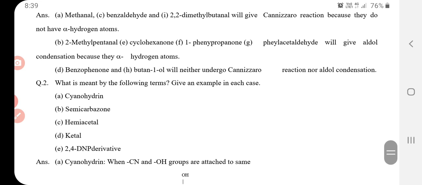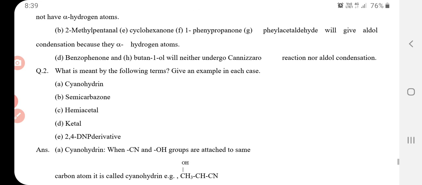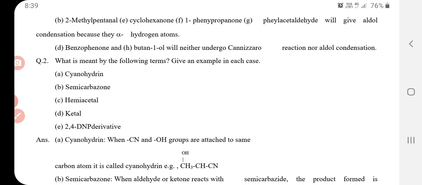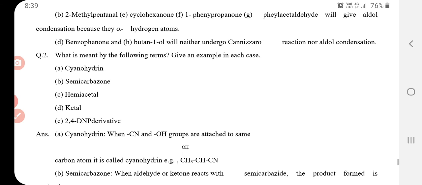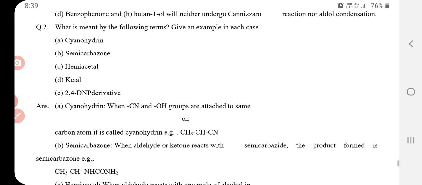In the same way, what is meant by the following terms? Cyanohydrin, semicarbazone, hemiacetal, ketal, 2,4-DNP derivative.